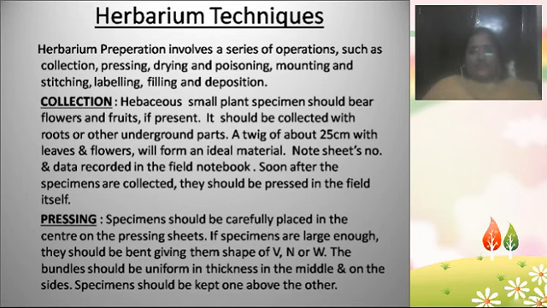Then you come home, and whatever twigs of plant material you collected, along with the leaves and flowers, should be carefully placed in the center of the pressing sheets. You get the pressing sheets, herbarium sheets, or some people will press the plants using other pressing material.